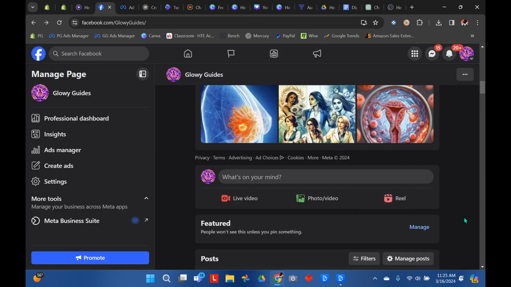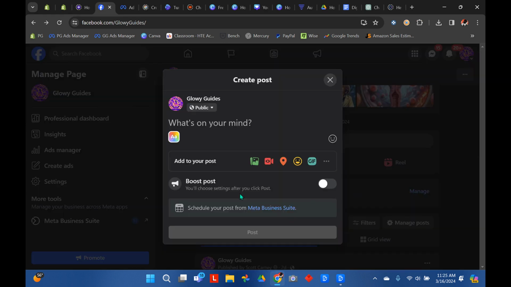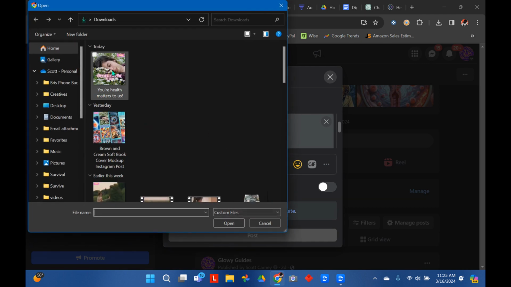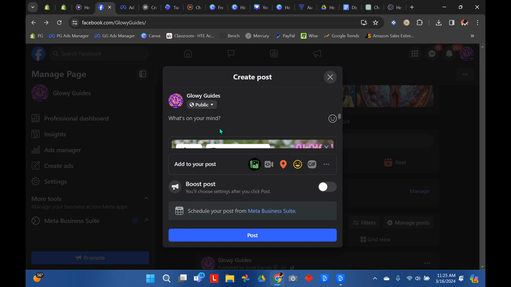And that's it. So then you're going to take those square posts and you're going to go right into your Facebook page or Instagram account, and you're going to pull them up just like this. Click on the post we just made. And you're going to scroll back up.